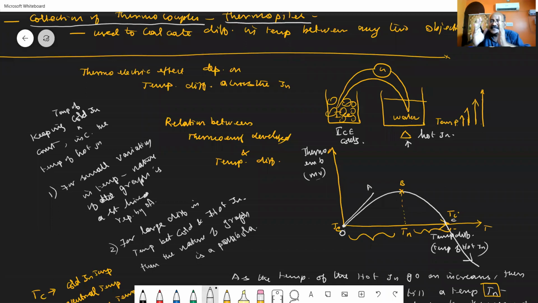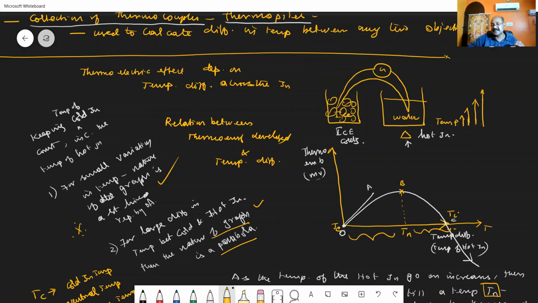See, for a small difference between the hot junction and cold junction, the nature of the graph is a straight line, the first point. For a small variation in temperature, when the temperature difference between the hot junction and the cold junction is small, the graph is a straight line, which indicates that it is a linear graph. That is, as the temperature increases, correspondingly EMF also increases. But it is not the case if the difference in temperature is large. If the difference in temperature is large, then the nature of the graph is a parabola.